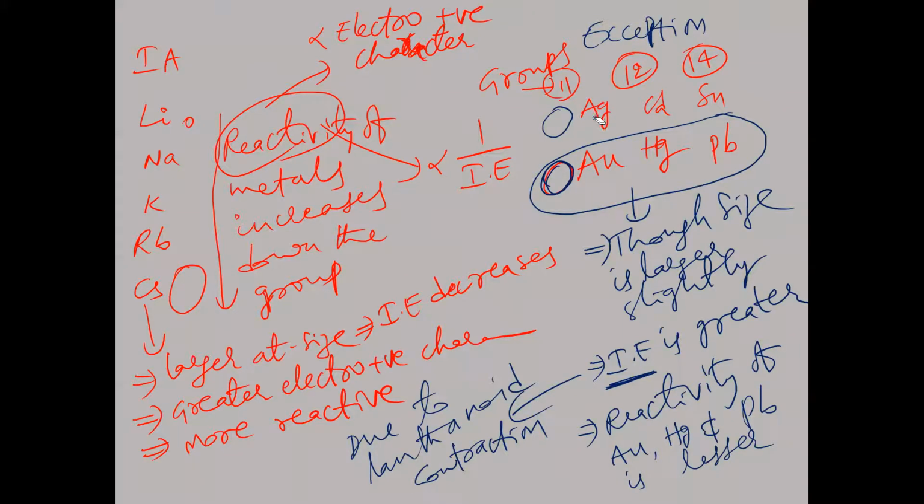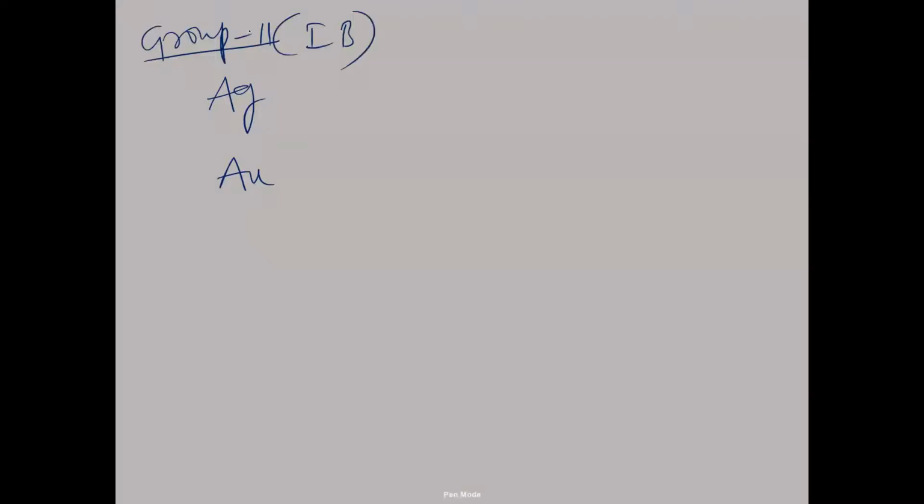When silver is more metallic, the reducing power of silver will be greater. So silver has greater reducing power. More metallic means greater reducing power. Is the concept clear? Now next page. If you take the same concept we discussed, silver and gold are in the same group. Which group do they belong to? Group 11, or Roman number 1B. IUPAC group number 11 and Roman number 1B. Right? Now here silver and gold.